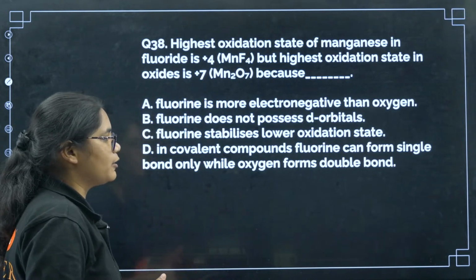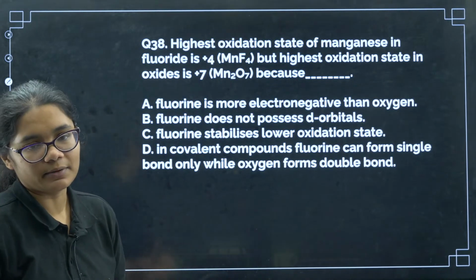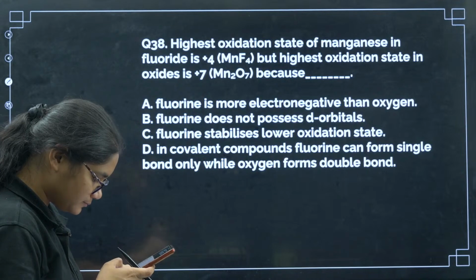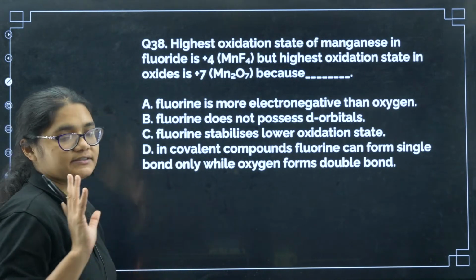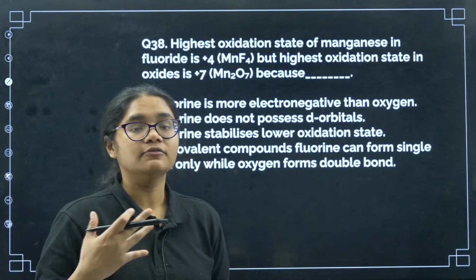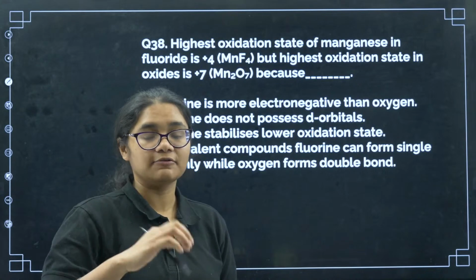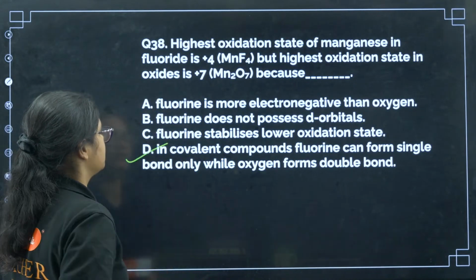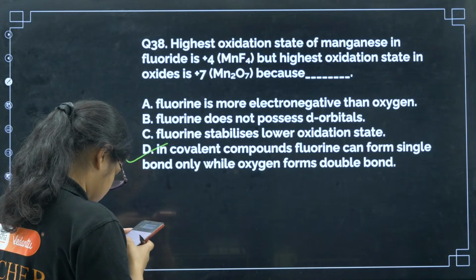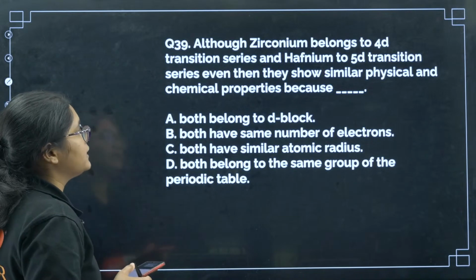In covalent compounds, fluorine can form single bond while oxygen can form double bond, right? So I think all of you will be knowing this one. Higher oxidation states are stabilized by fluorine and oxygen, and generally fluorine can form single bond whereas oxygen can form double bond. So option number D is the correct answer here.